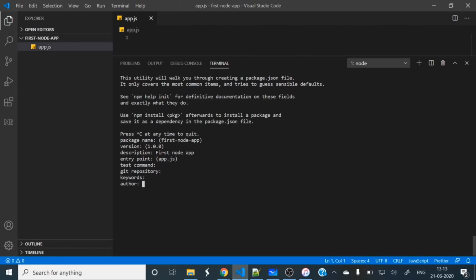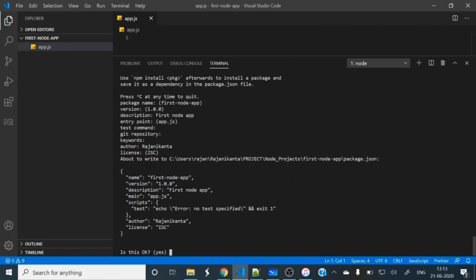Author, if you want, you can provide your name, or it can be empty if you don't want. Let me give my name. License not required. So it will generate a file. The file name will be package.json, with all this metadata in it. So let's give yes.